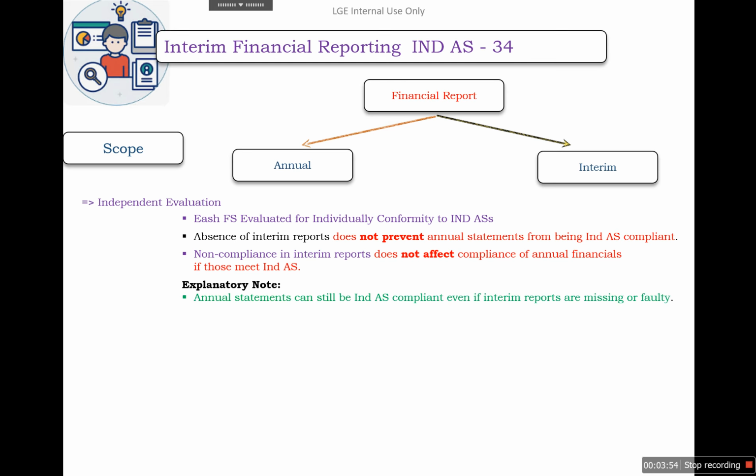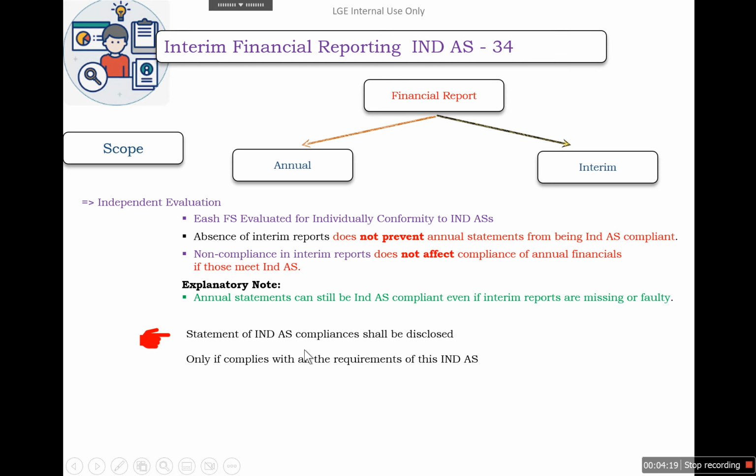So the final note is that the annual statement can still be Ind AS compliant even if interim reports are missing or faulty. A statement of Ind AS compliance needs to be disclosed separately, and only if it complies with all the requirements of this accounting standard. So in case of the interim financial statement also, we need to provide the statement that it is compliant with Ind AS.